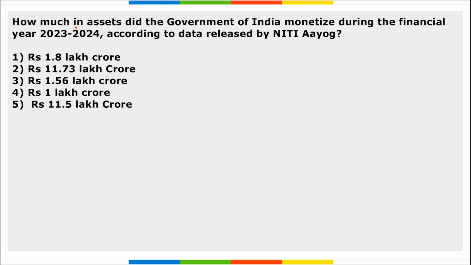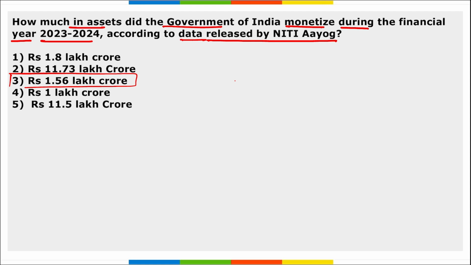Next, how much in assets did the Government of India monetize during the financial year 23-24 according to the data released by NITI Aayog? It is 1.56 lakh crore rupees in assets that have been monetized during the financial year 24 according to the data released by NITI Aayog.